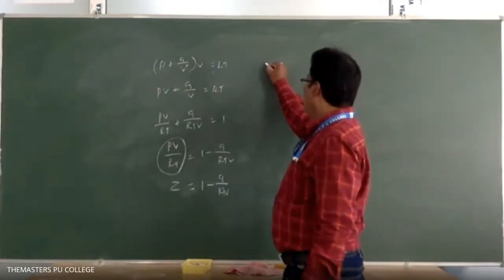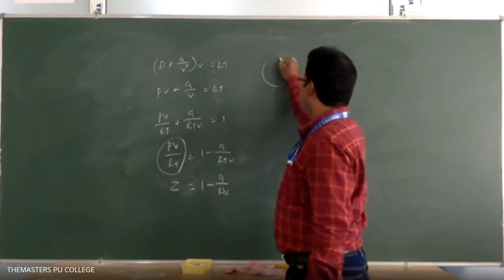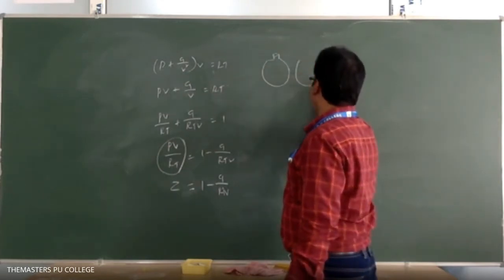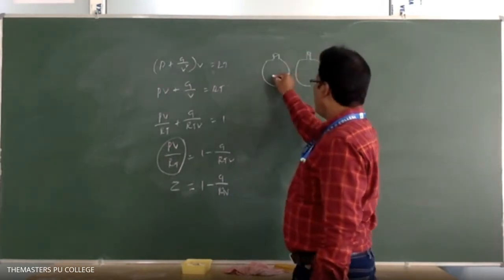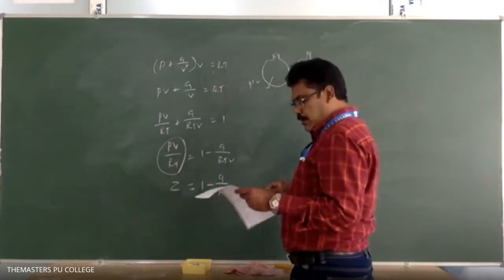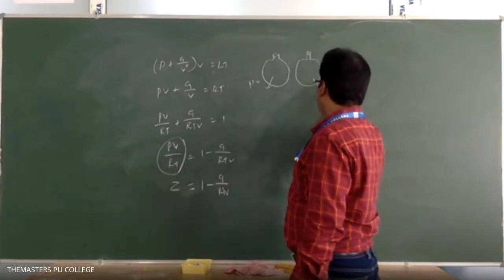Emma? Sir, can you explain once again? Understood, sir. See here, we have two flasks. Here is one flask, and here one more flask. Here we have N2 and the other has helium gas.